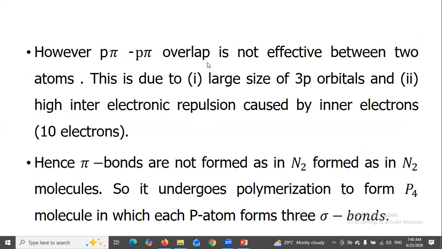However, p pi-p pi overlap is not effective between two phosphorus atoms. This is due to large size of 3p orbitals and high interelectronic repulsion caused by inner electrons. Hence, pi bonds are not formed as in N2 molecules. So it undergoes polymerization to form P4 molecule, in which each phosphorus atom forms 3 sigma bonds.